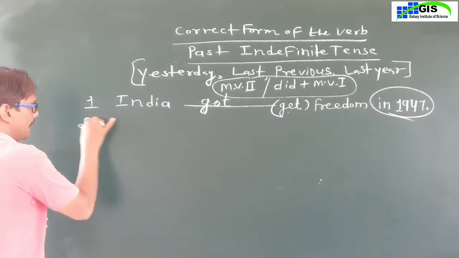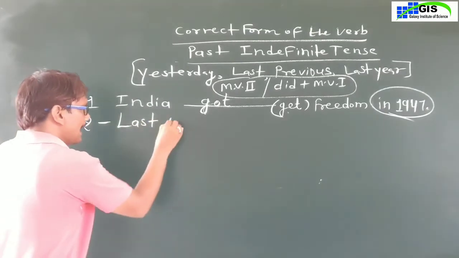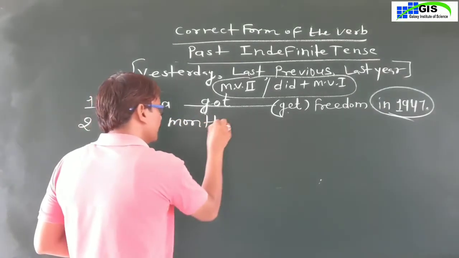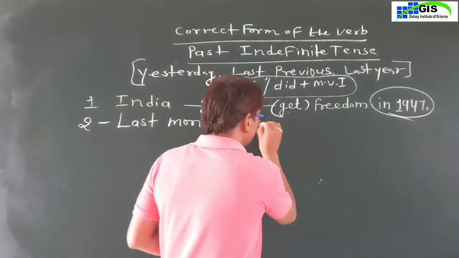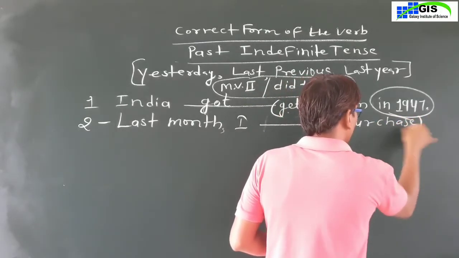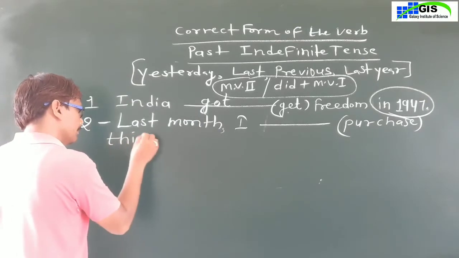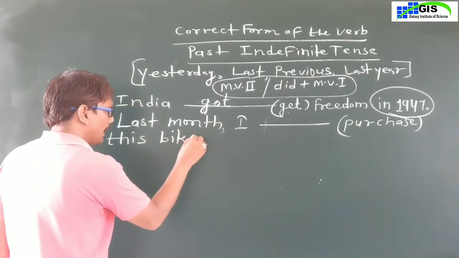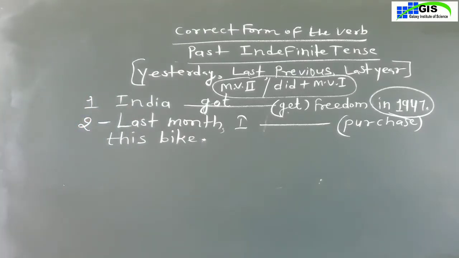And the second sentence: last month I purchase this bike. This is your next exercise.